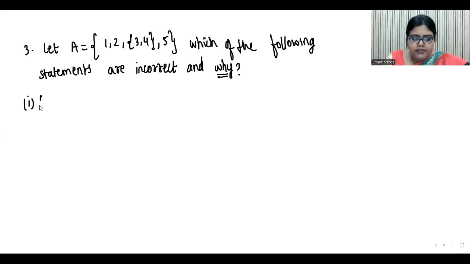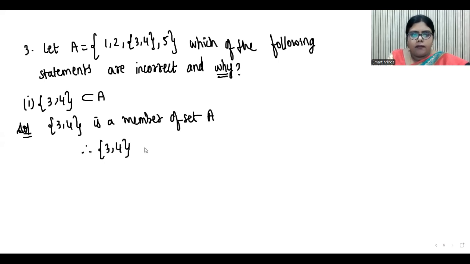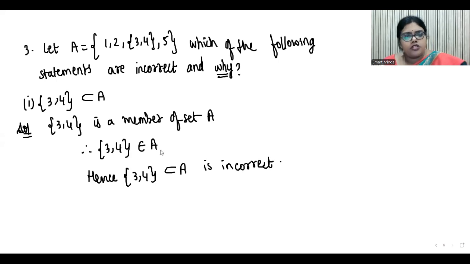The first bit is {3, 4} is a subset of A. So you can see {3, 4} is a member, or element, anything is fine, of set A. Therefore, {3, 4} belongs to A. Hence, {3, 4} is a subset of A is incorrect. It belongs to A. That is why, if we say that it is a subset of A, then it is not correct.